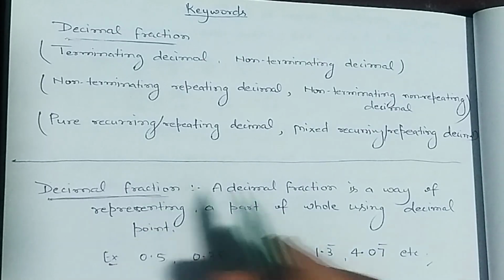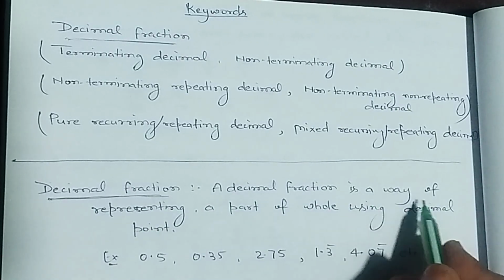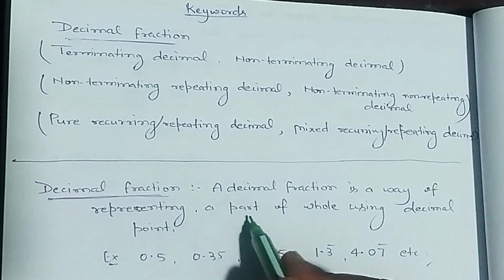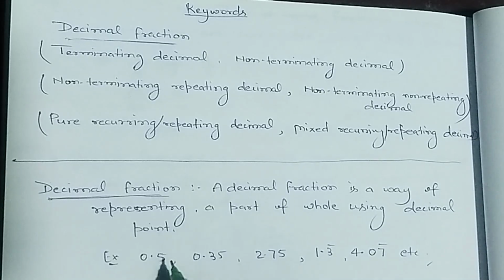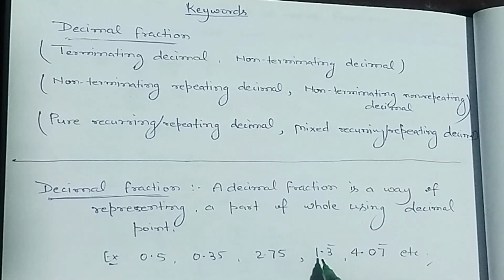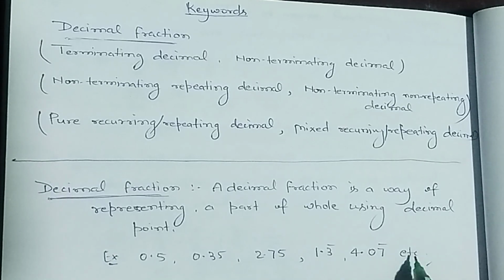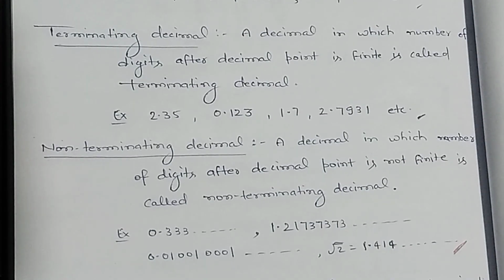Decimal fraction. A decimal fraction is a way of representing a part of whole using decimal point. For example, 0.5, 0.35, 2.75, 1.3 bar, 4.0 bar upon 7, etc. Decimal fractions have been divided into 2 parts, terminating decimal and non-terminating decimal.